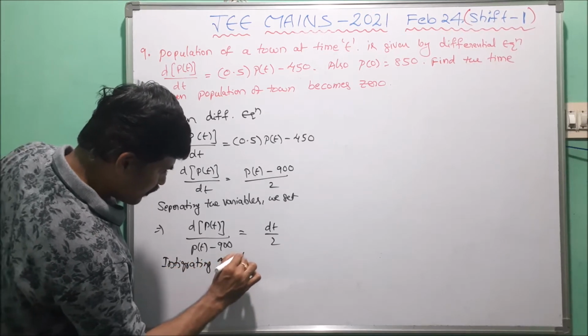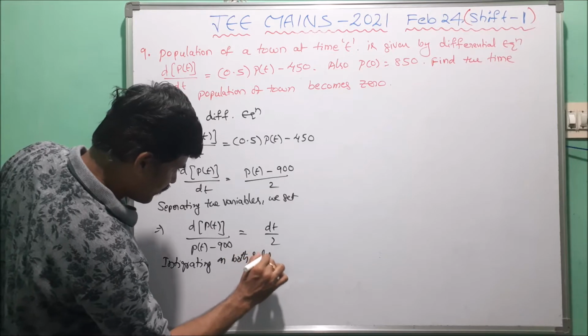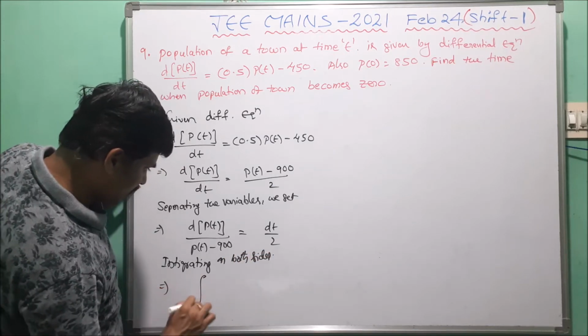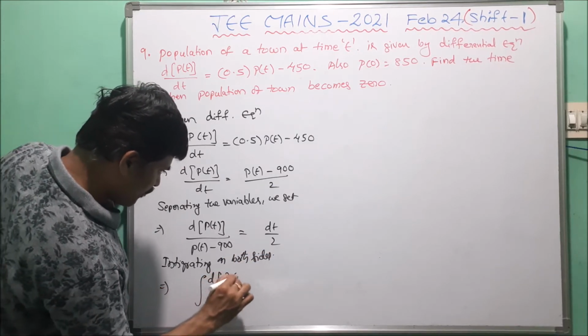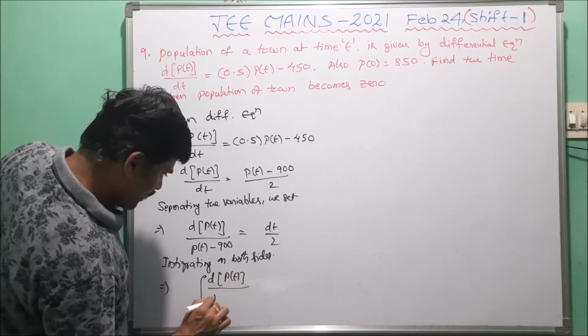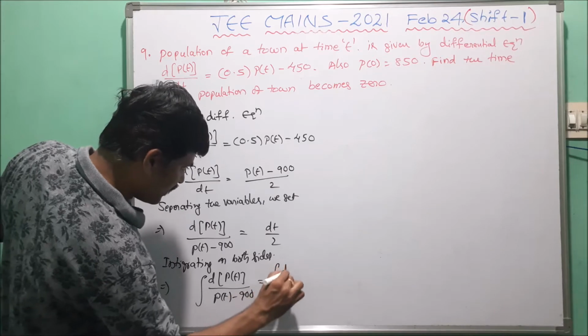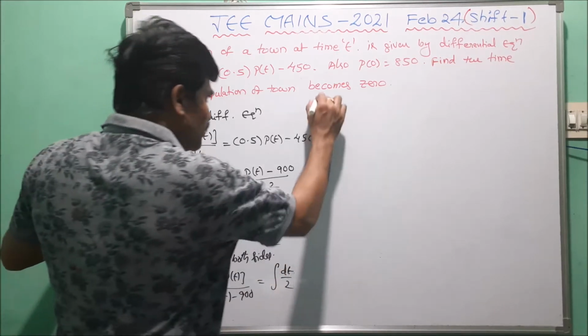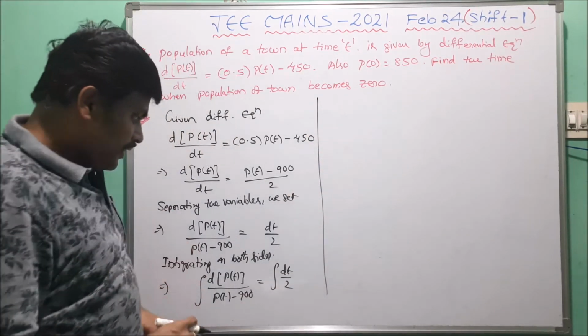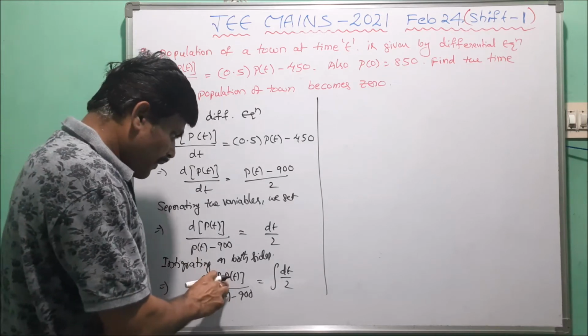Integrating on both sides. Here we write integral of d of p of t by p of t minus 900 equals integral dt by 2. Now here in the d of p of t is there.